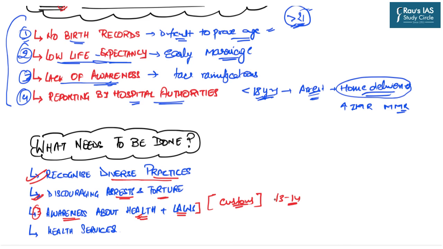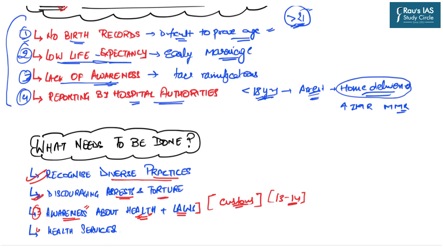But it is scientifically proven that the children born out of such young couples may face several health issues, and that is why, not by the force of law but by the force of persuasion, awareness must be generated about the health benefits of getting married after the age of 20 years.